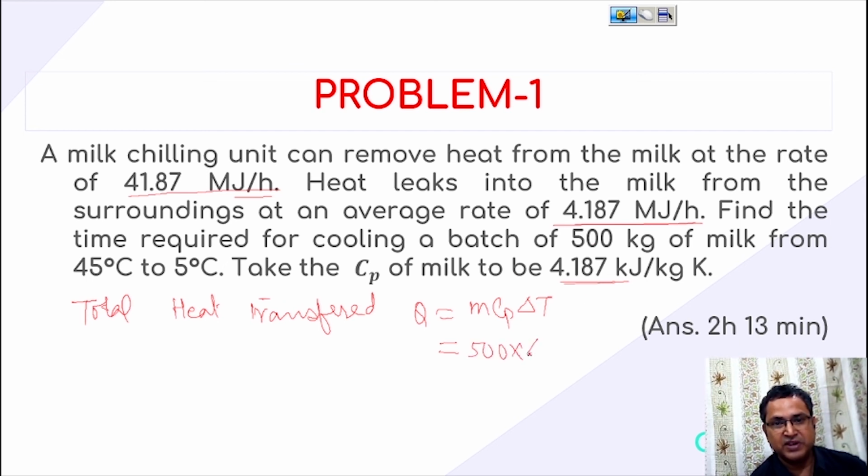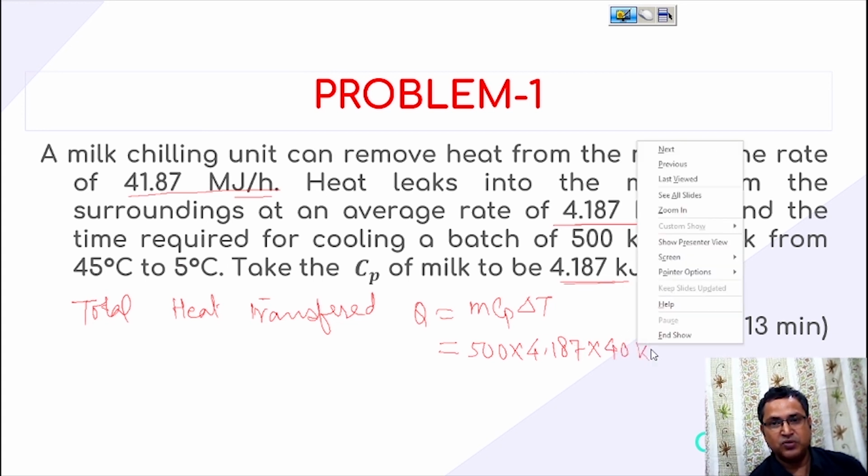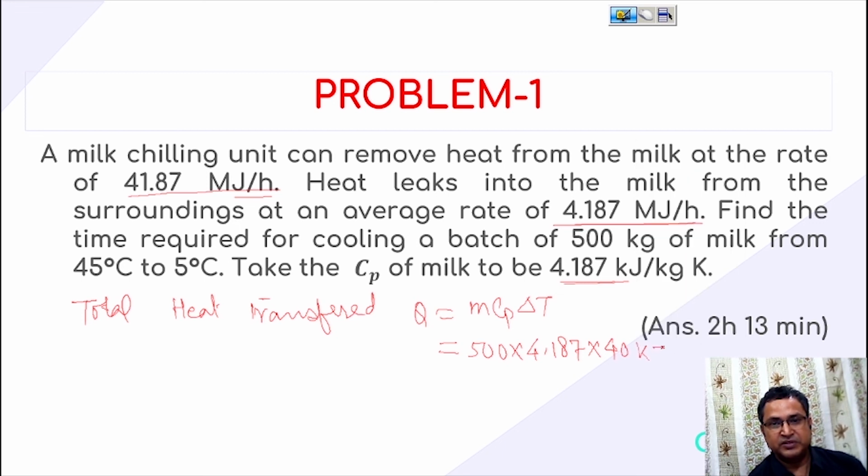Cp is 4.187, and what is delta T? Change in temperature is 45 minus 5, that is 40. This much amount of kilojoule of heat is basically transferred.